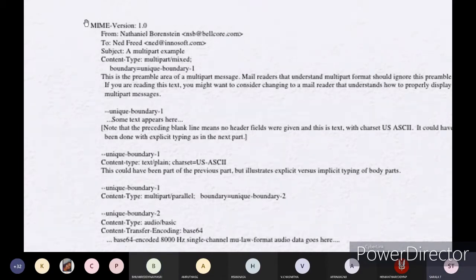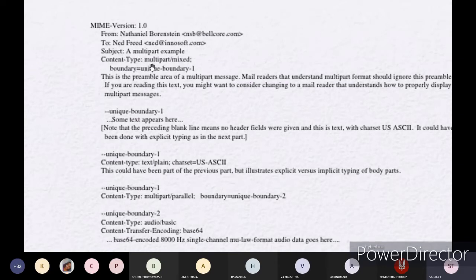And here you can see that MIME version is 1, and as I showed you in the previous class, the header or envelope data will be present: from, who is sending that information or message; to, to which address we are sending it; and subject, what you want to send in this message.